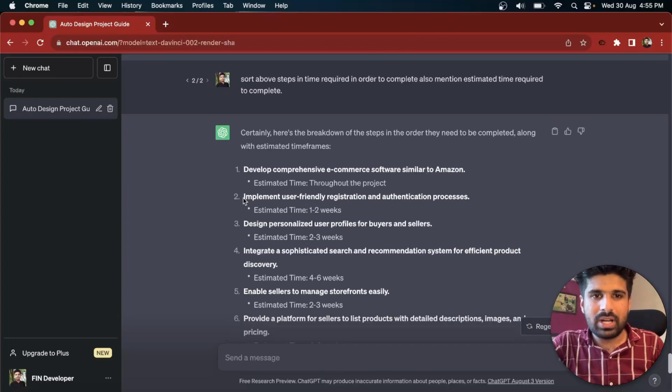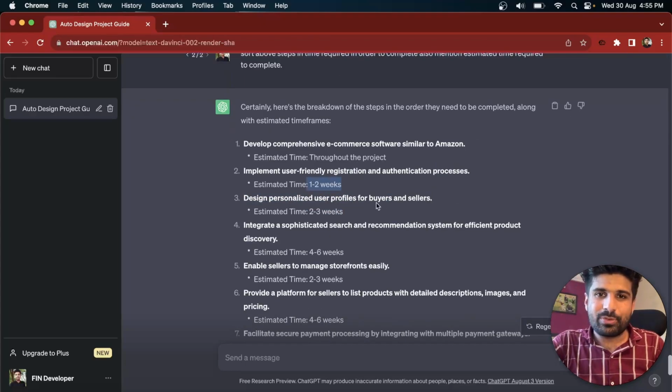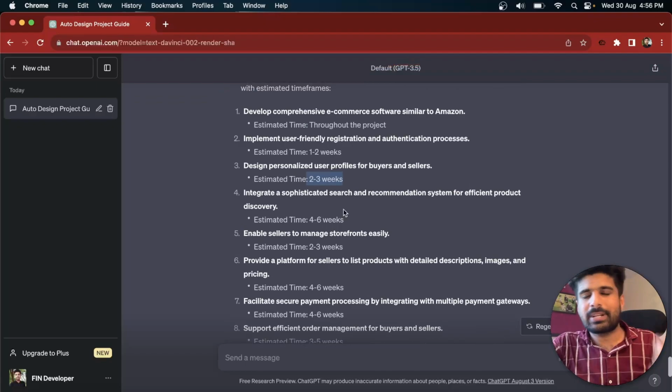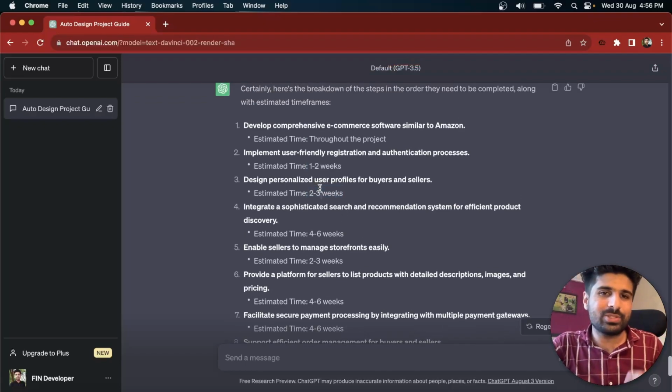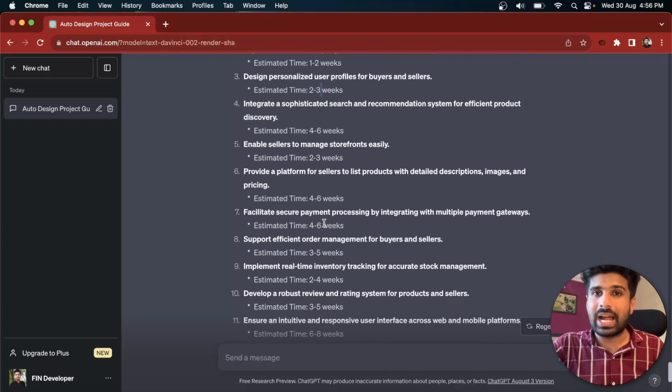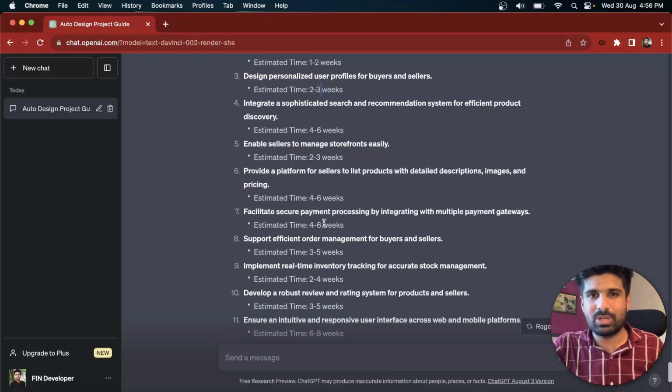Now coming to the second point, implementing user-friendly registration and authentication process. It is going to take 1 to 2 weeks. Design personalized user profile for buyers and sellers. It is going to take almost 2 to 3 weeks. And you can also mention some kind of testing time to add into this particular week. In the same way, you can simply share this data with your client in order to give him or her an estimation of your project.